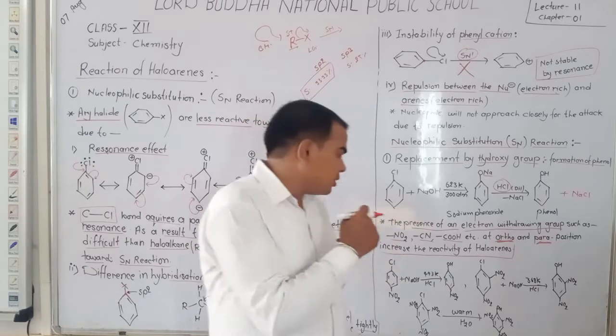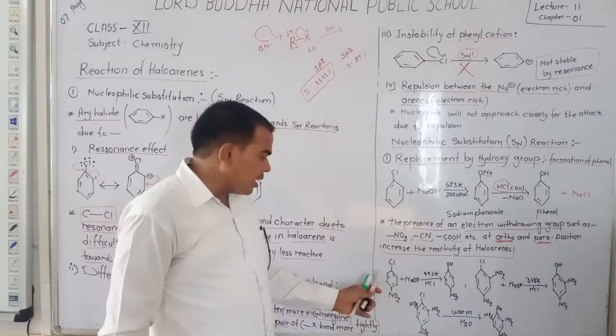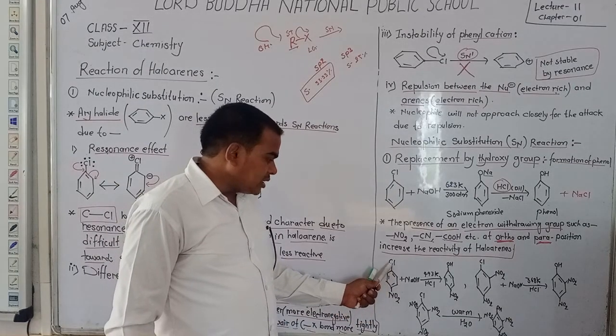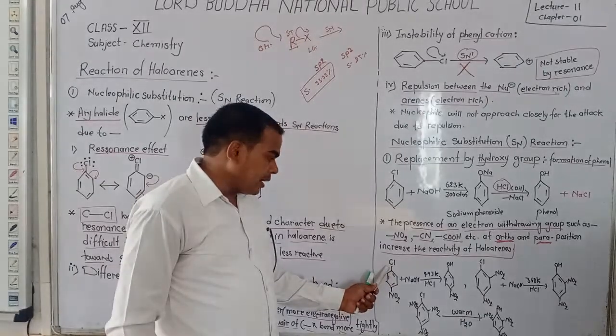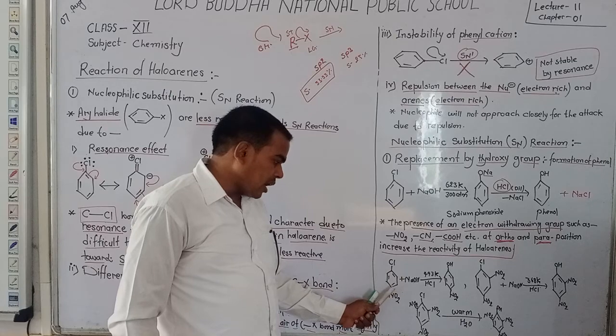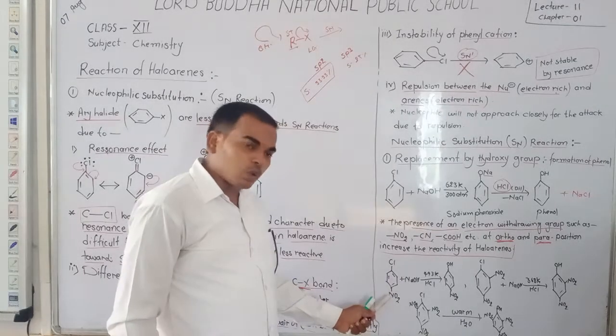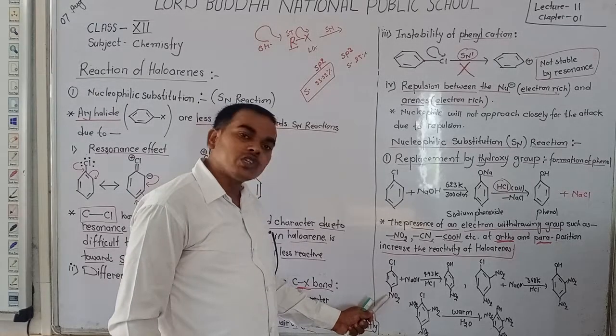Like here, in this question you observe the main position and the adjacent positions, ortho, meta and para. You observe here a nitro group, that is an NO2 group, present at the para position.